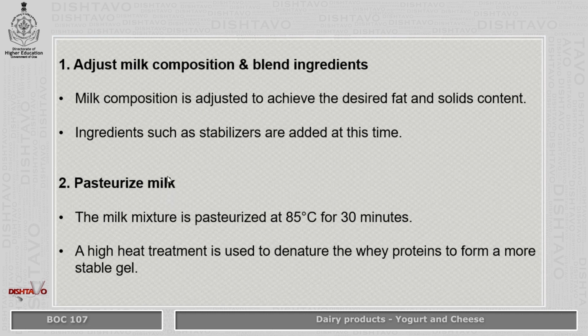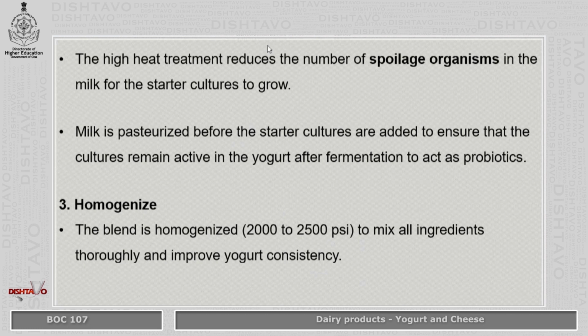Coming to the second stage, that is pasteurizing the milk. Now, the milk is pasteurized at 85 degrees Celsius for 30 minutes. This heat treatment is important because it denatures the whey proteins to form a stable gel. It also reduces the number of spoilage organisms present in the milk, so the starter culture can grow. Milk is pasteurized before the starter culture is added. Why is this? So that the activity of the starter culture is not hampered. That is, the fermentation process is not hampered, and this starter culture can act as probiotics.